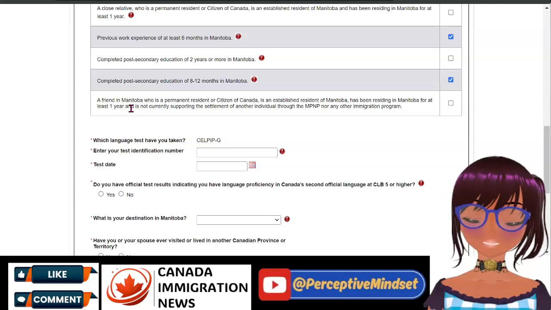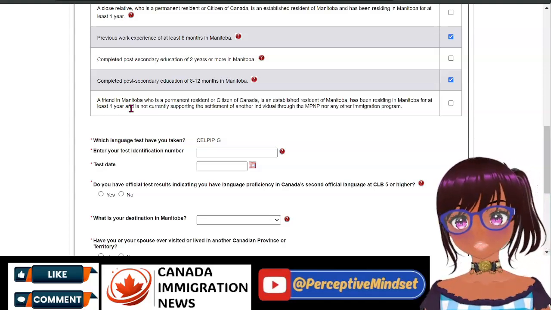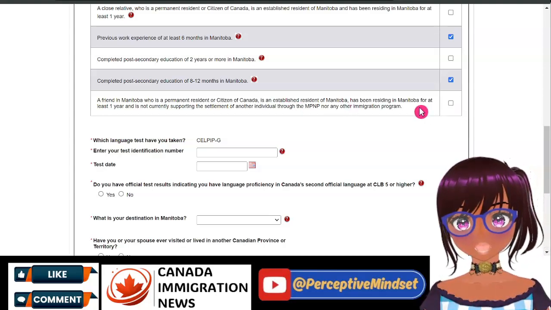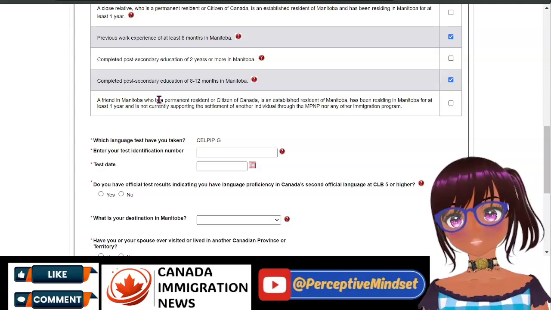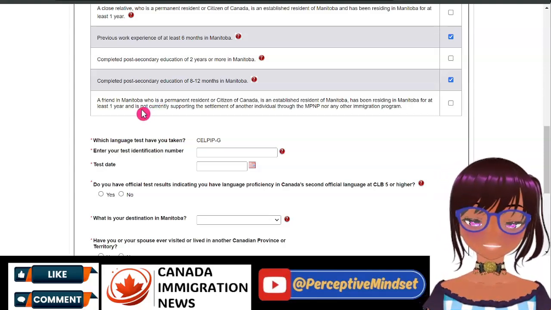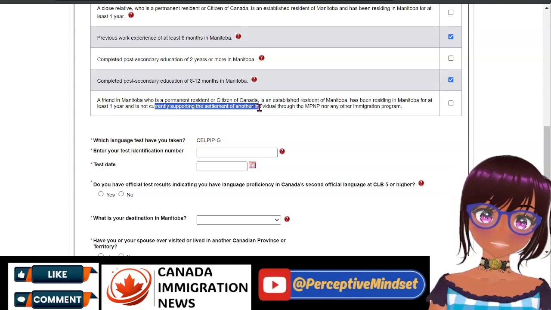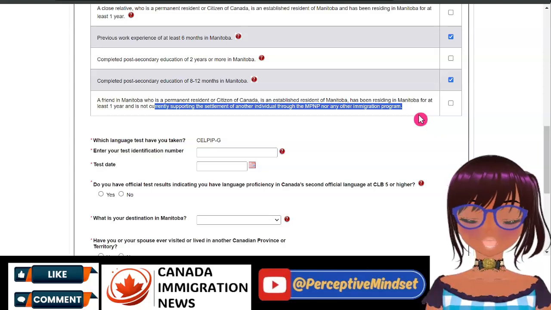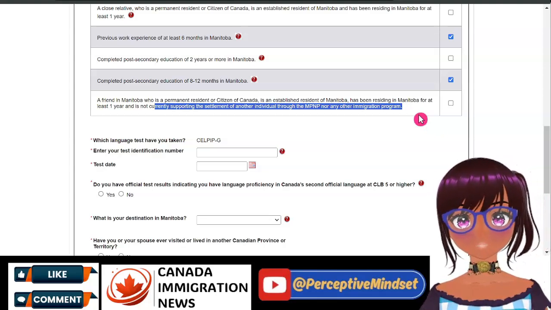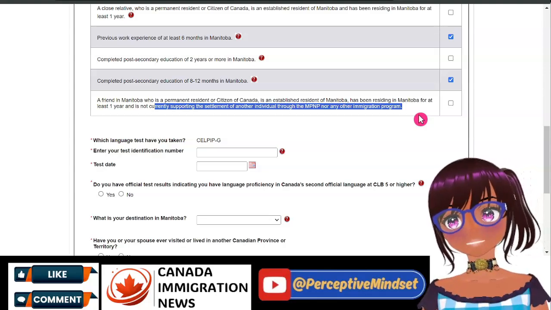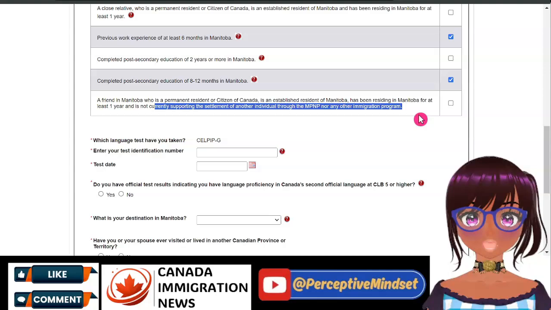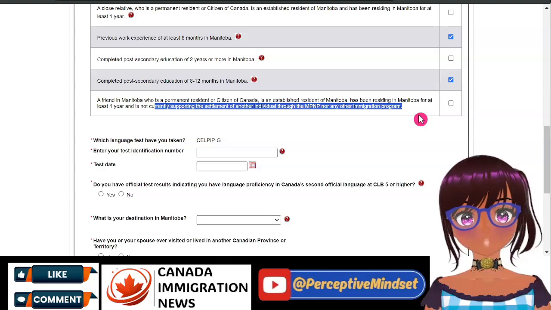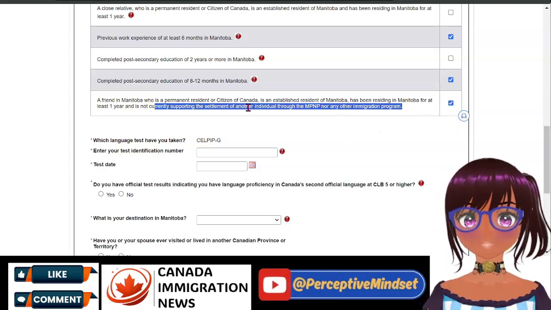A friend in Manitoba who is a permanent resident or citizen of Canada, is an established resident of Manitoba, has been residing in Manitoba for at least 1 year. So if you have a relative or a friend and that person is not currently supporting another person going through the immigration process through MPNP or any other provincial nominee program, as long as that person is not right now actively supporting another person to get their permanent resident status, and you have a friend who can do that, then you can go ahead and check that box.